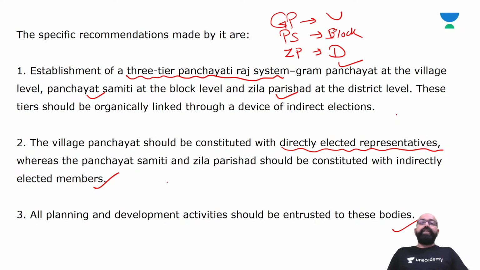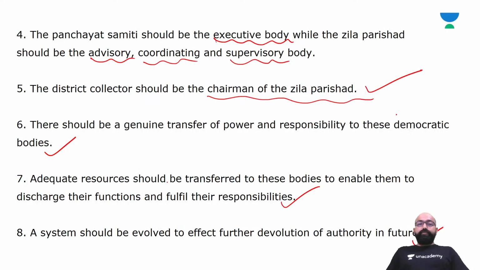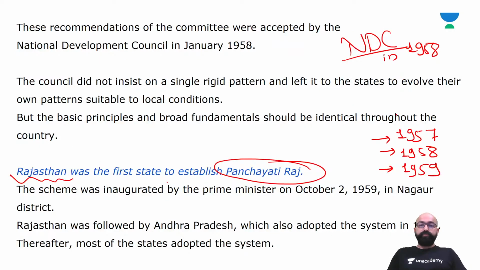The committee recommended a three-tier Panchayati Raj system: Gram Panchayat, Panchayat Samiti and Zila Parishad. The committee recommended that the district collector should be the chairman of the Zila Parishad. The recommendations of the Balwant Rai Mehta Committee were accepted by the National Development Council in January 1958.